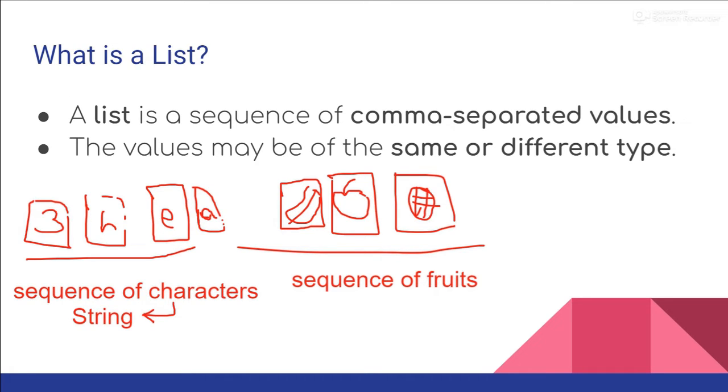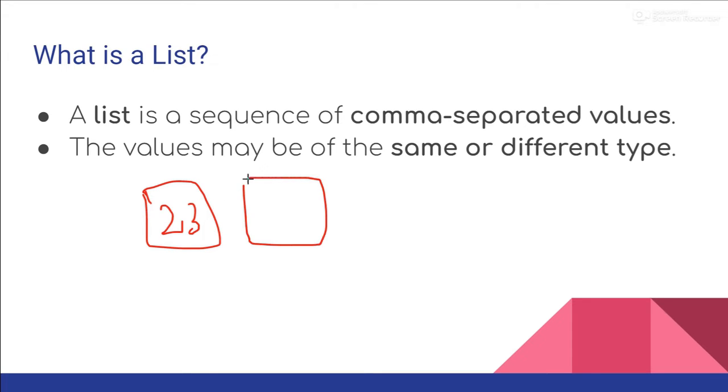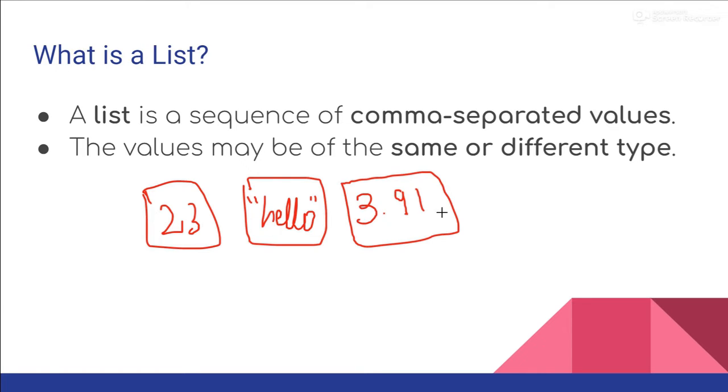But now let's move it ahead. Now let's say we don't have fruits, we don't have characters, we have some values. Let's say we have a number 23. In the next box we have a string, a whole string itself, let's say hello. And in the next one we have a floating data type, 3.91 or something.